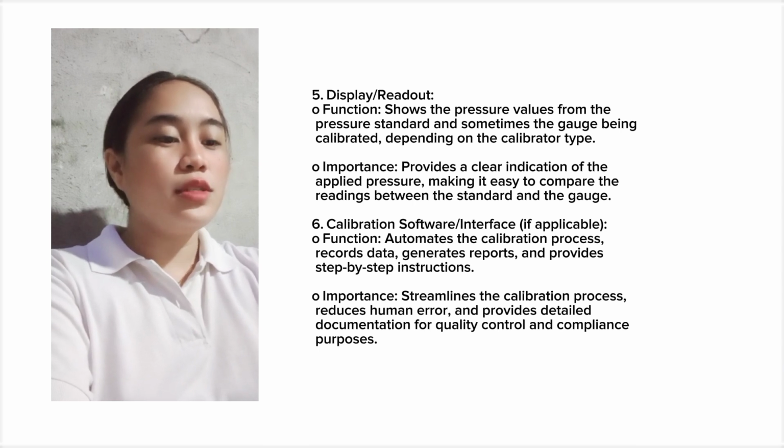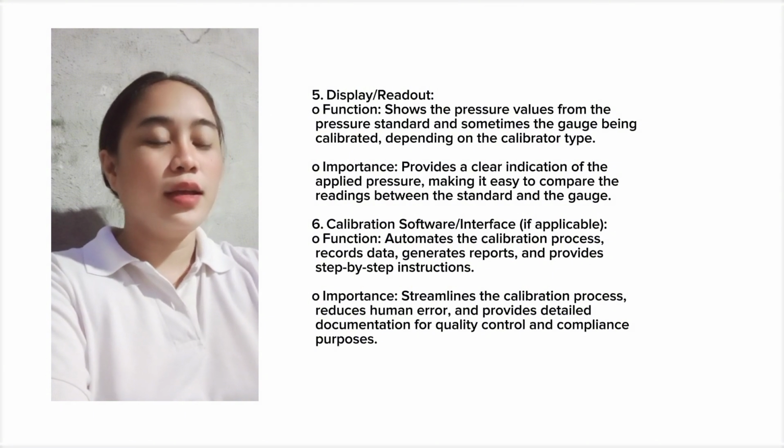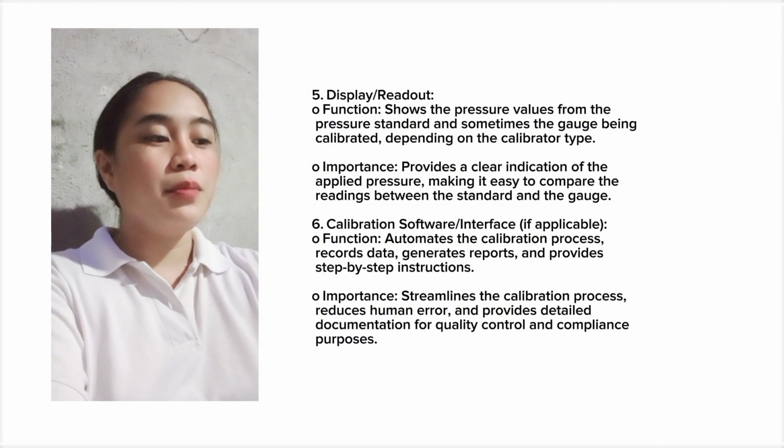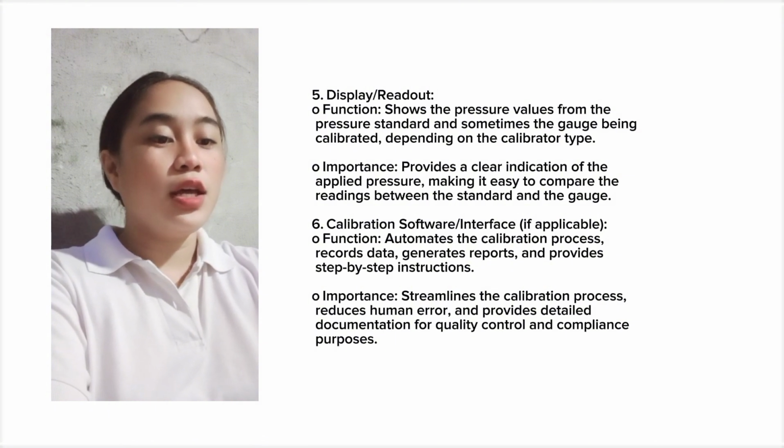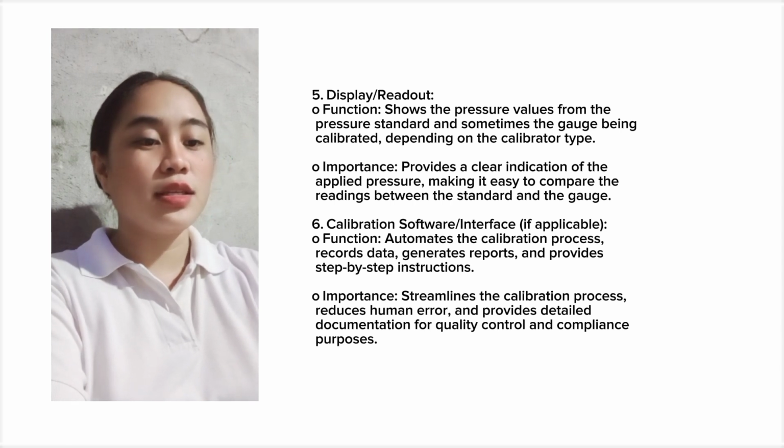Function: shows the pressure value from the pressure standard and sometimes the gauge being calibrated, depending on the calibrator type. Importance: provide a clear indication of applied pressure, making it easy to compare the readings between the standard and the gauge.